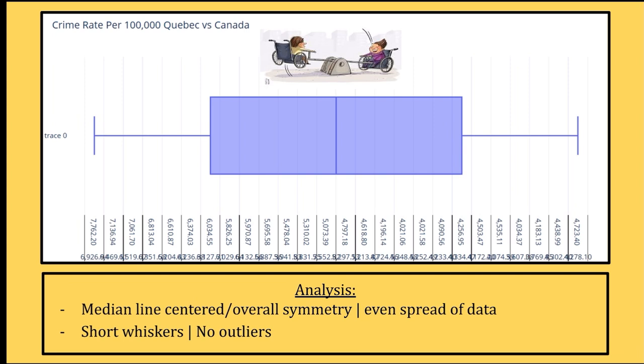That means in a real world application that throughout the years per term, crime has decreased or increased at very incremental and steady rates. And the short whiskers, which is mostly subjective, but if they're not too much bigger than the box, then we can pretty much say that there are no present outliers or skewing of data.